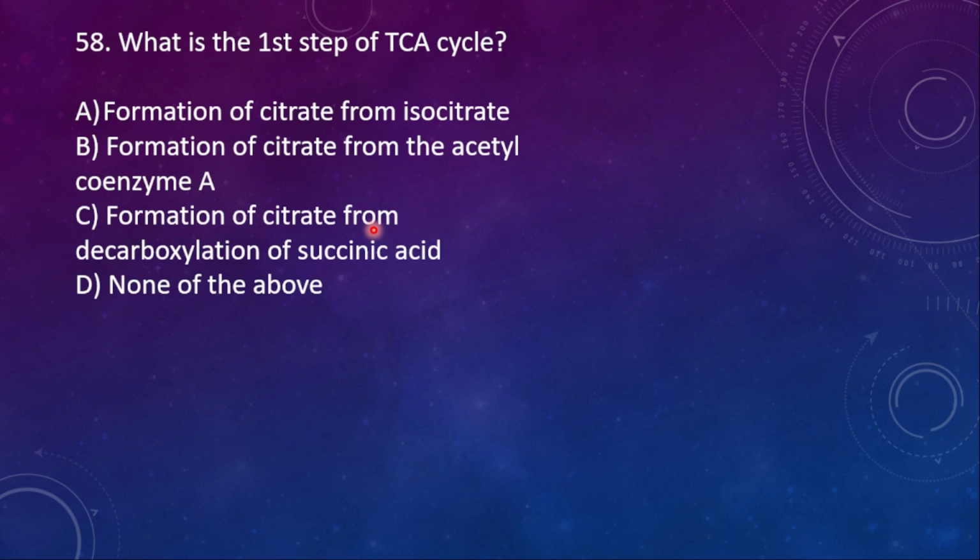What is the first step of the TCA cycle? A, formation of citrate from isocitrate. B, formation of citrate from acetyl coenzyme A. C, formation of citrate from decarboxylation of succinic acid, and then D, none of the above. So here option B is correct.